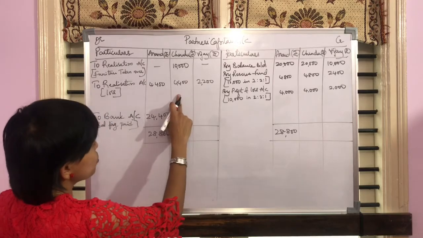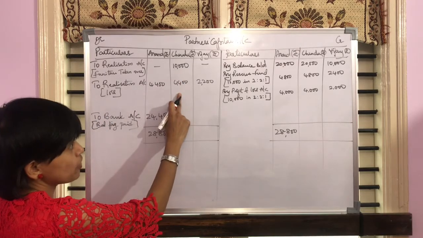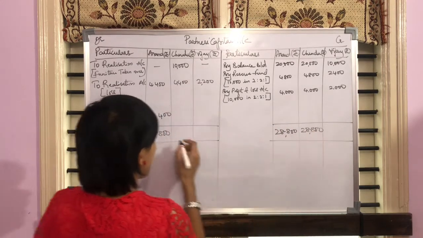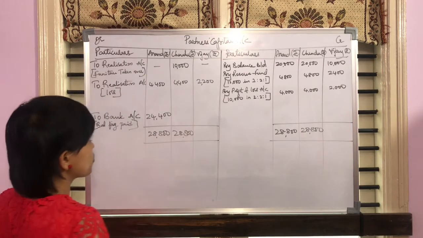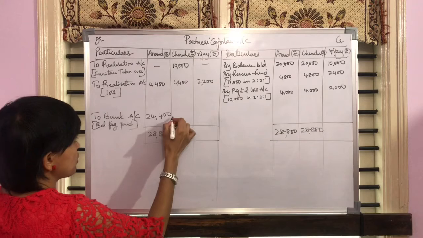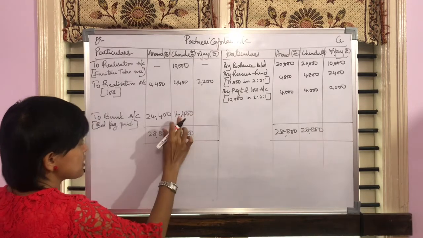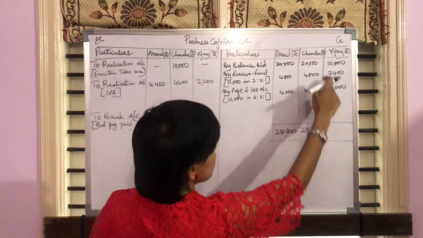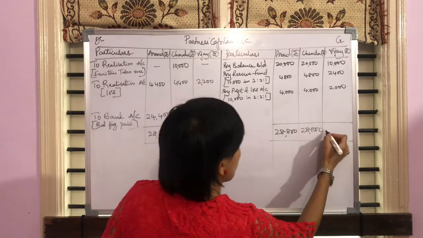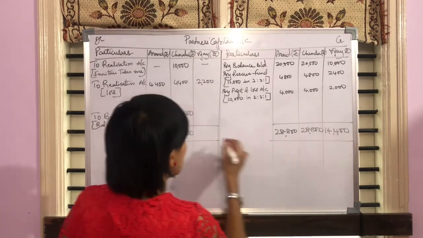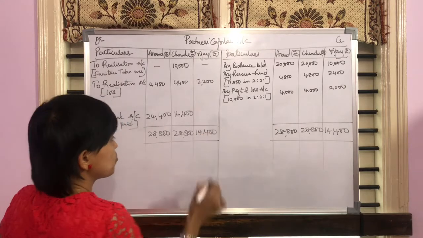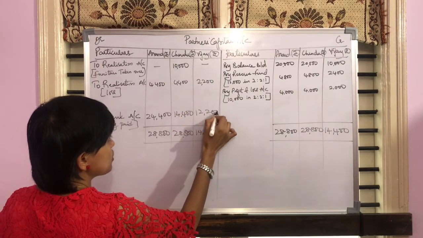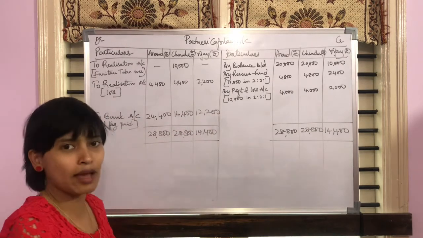The next partner is Chandu. The total is 14,400. Here we will get 28,800. So let's write 28,800 on both the sides, minus 14,400. We will get 14,400 as the final amount being paid. The next partner is Vijay, 2,200. Here you will get 14,400. So let's write 14,400, which is the highest amount on both the sides, minus 2,200 will be 12,200. So that's it with partners capital account, students.